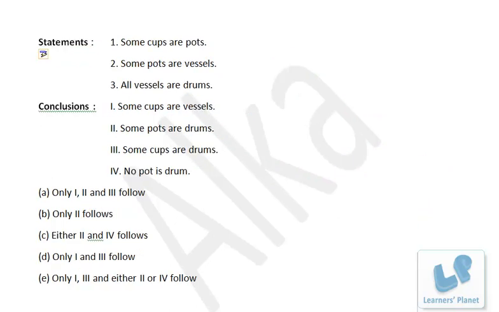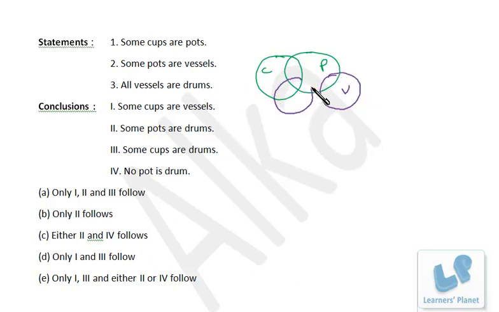Now this one. Some cups are pots. Cups, pots. Some pots are vessels. So we have two possibilities. The difference between these two: in one we have the common portion between cups, pots and vessels.